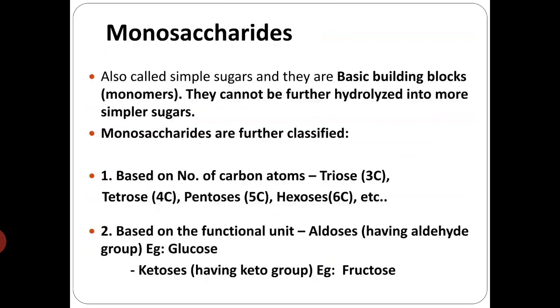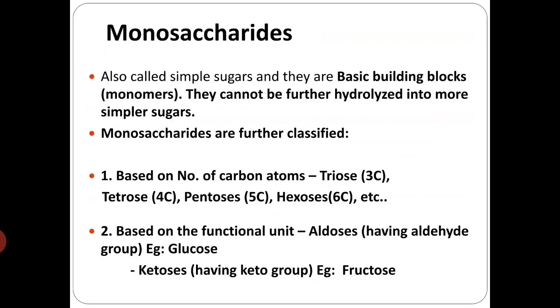It starts with 3 carbons, that is triose, tetrose 4 carbon, pentose 5 carbon, hexose, etc. So based on the number of carbon atoms, they are divided. And based on the functional unit, we have the aldehyde group in aldose sugars and the keto group in keto sugars. So if the compound contains an aldehyde group, then they are called aldoses.